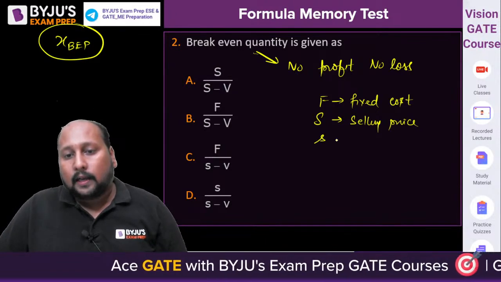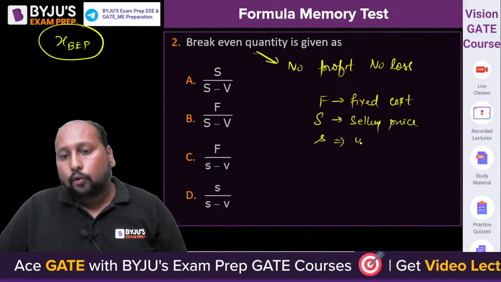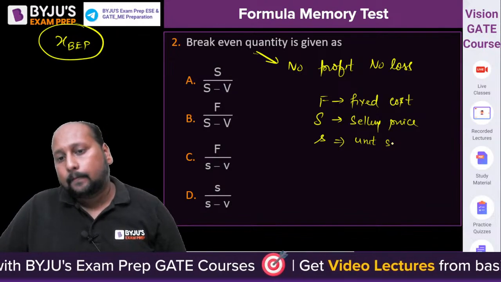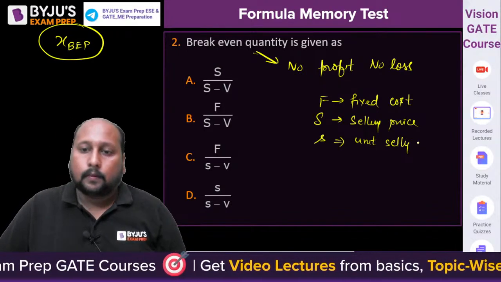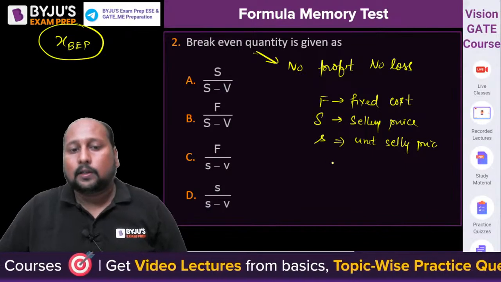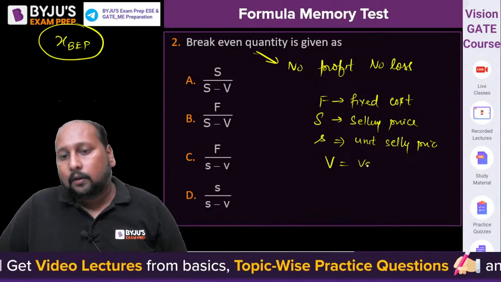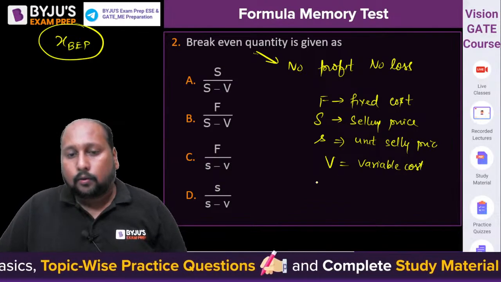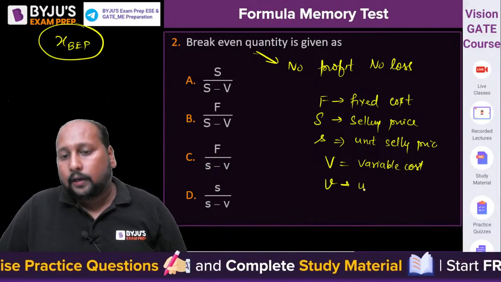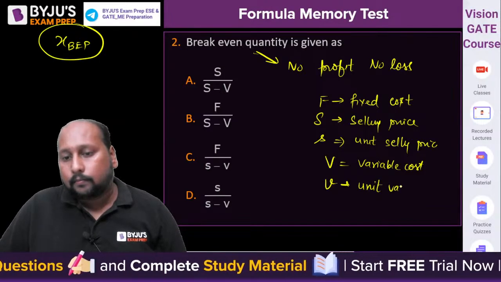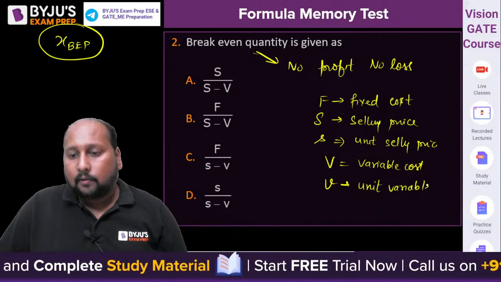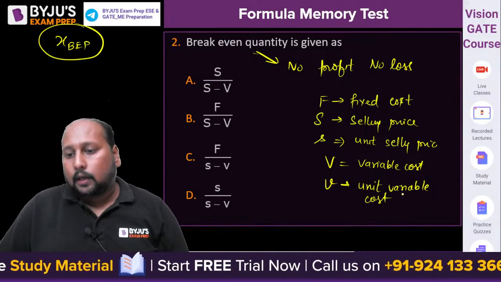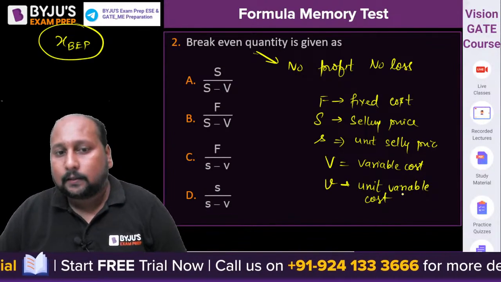Your small s is equal to unit selling price, or selling cost. Capital V is equal to variable price or variable cost, and small v is equal to unit variable cost. Option B, fine. Anyone else?